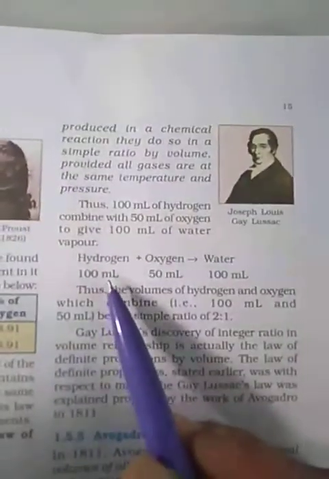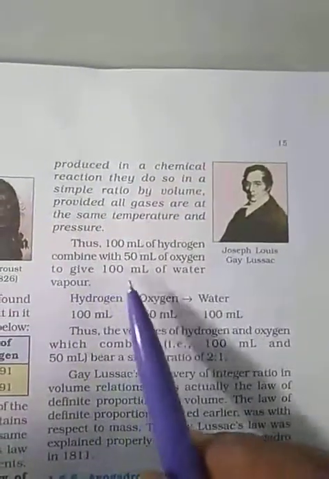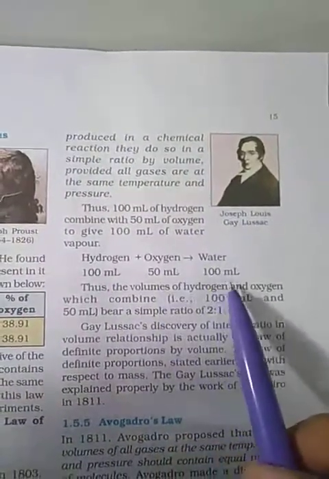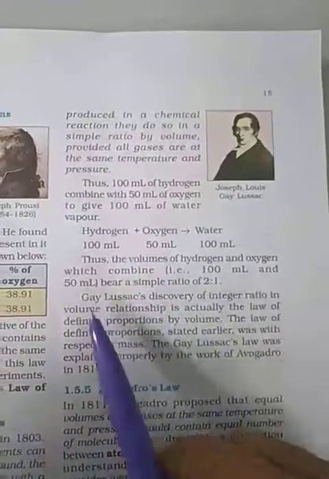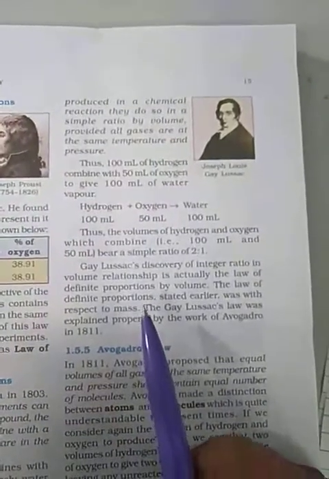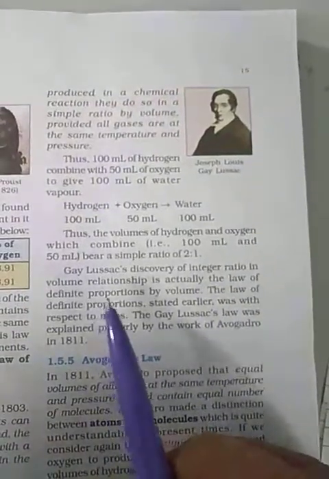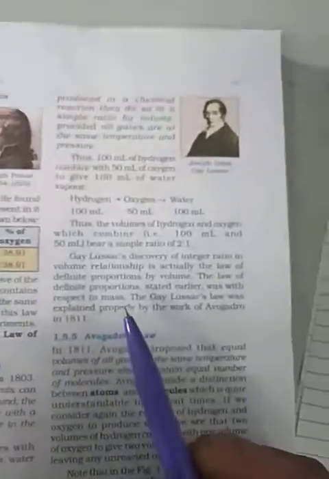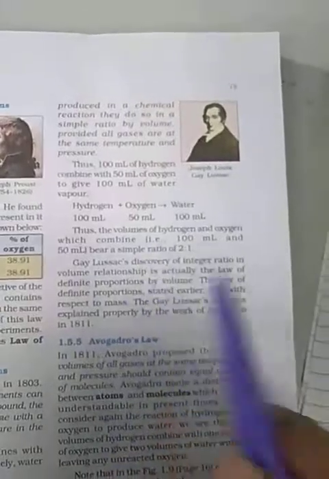See, hydrogen 100 ml. Thus 100 ml of hydrogen combines with 50 ml of oxygen to give 100 ml of water vapor. Hydrogen 100 ml, oxygen 50 ml, water 100 ml. Thus the volumes of hydrogen and oxygen which combine, that is 100 ml and 50 ml, bear a simple ratio of 2:1. What he discovered is that an integer ratio in volume relationship is actually the law of definite proportion by volume only. The law of definite proportion stated earlier, I said earlier, but this is in volume.